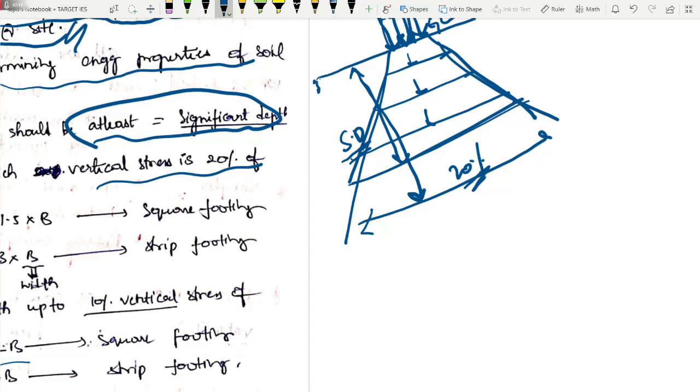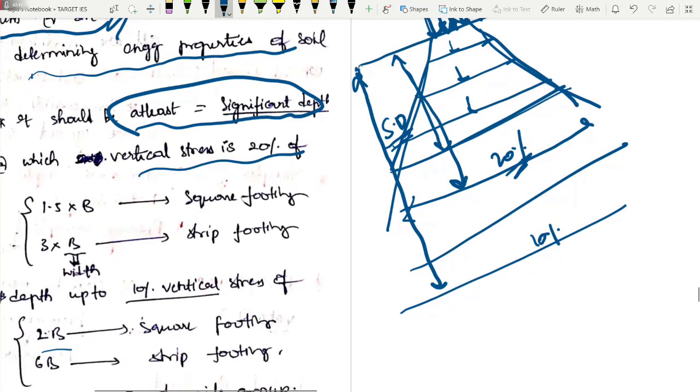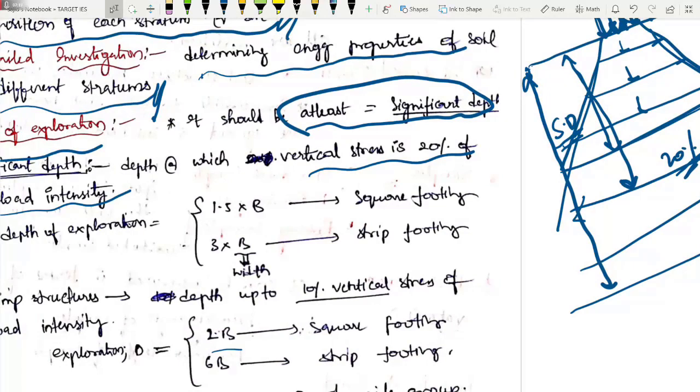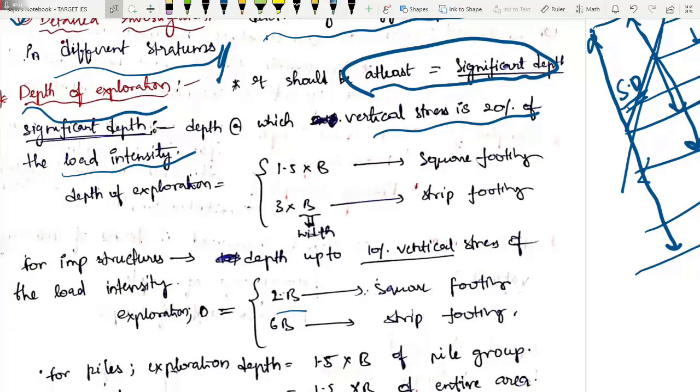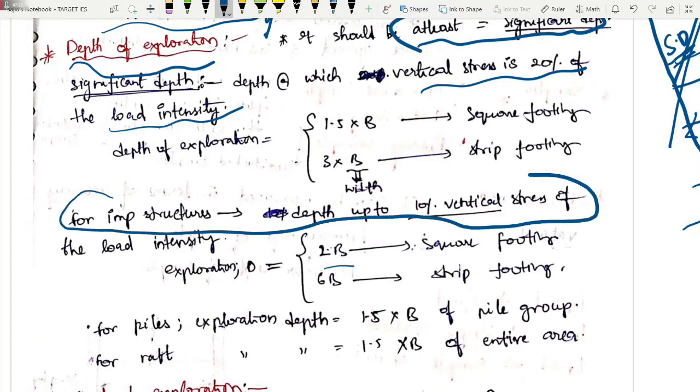So this significant depth will be up to 10% of vertical stress. Okay, up to 10% of vertical stress. You will have to do minimum excavation up to that if it is an important structure. So that note is also given. No need to write anything. Already everything is written in our notes. So for important structures, we have to excavate to the depth up to 10% of vertical stress of load intensity.